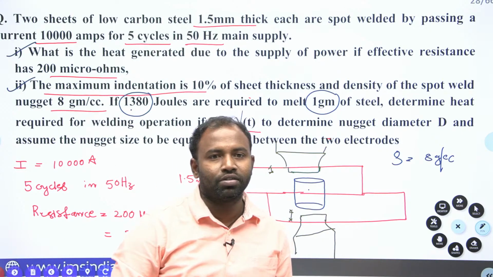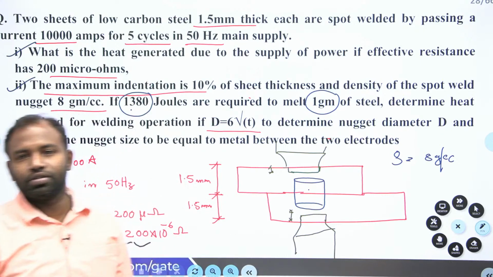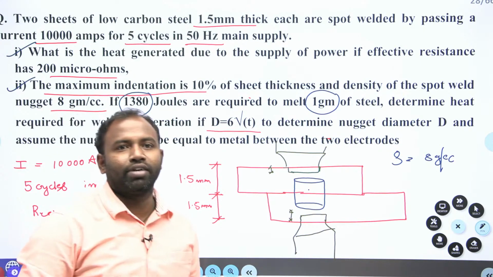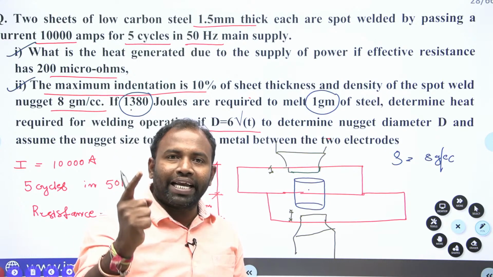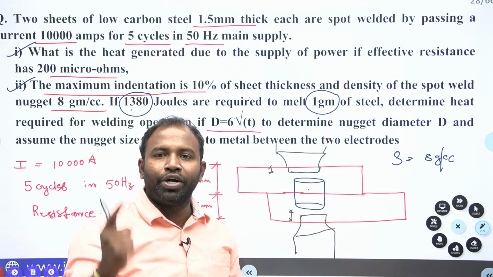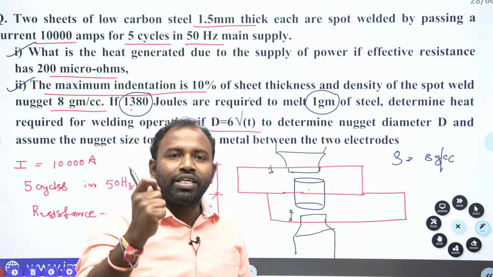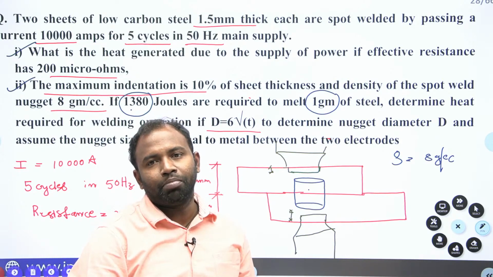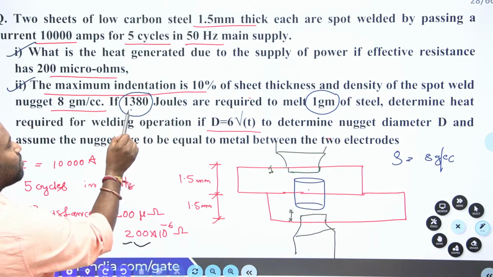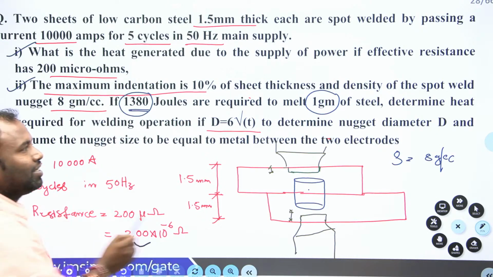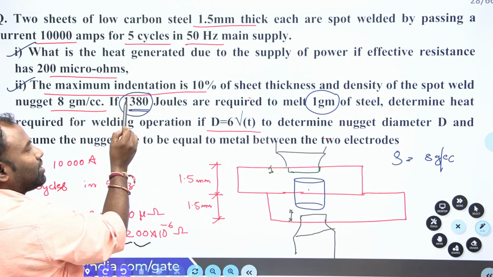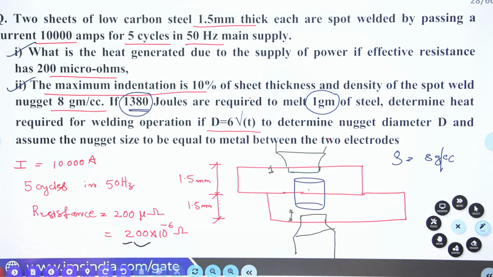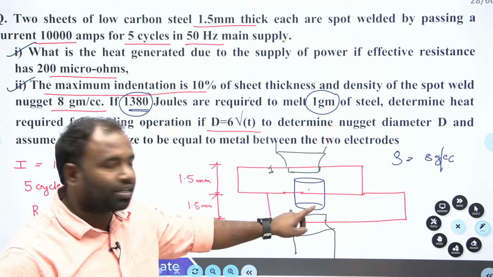Okay, right, guys. Now here what I'm trying to explain, for melting 1 gram or 1 unit volume, how much heat you require comes under unit melting energy. Can I say that this is my unit melting energy? Yes, for melting 1 gram, I require 1380 joules, right? Now here, let us calculate this mass of the nugget.